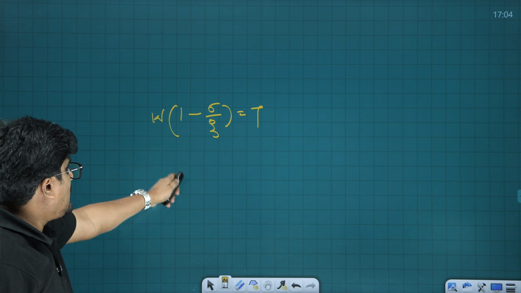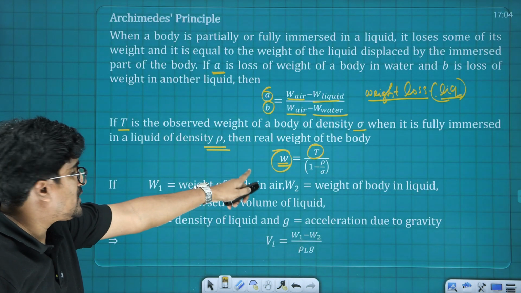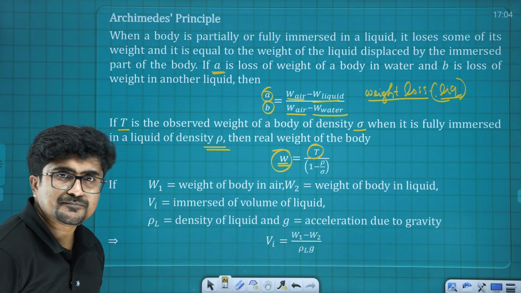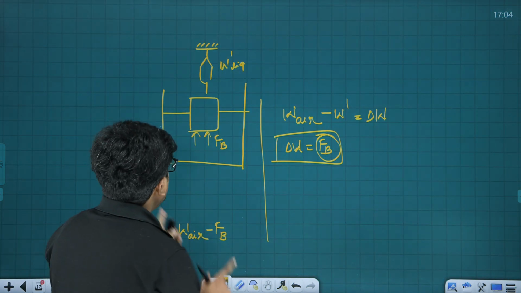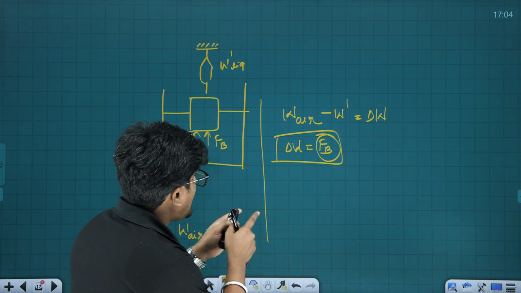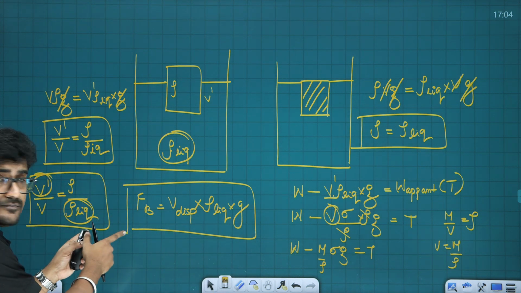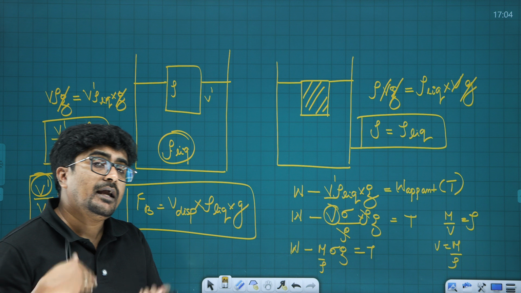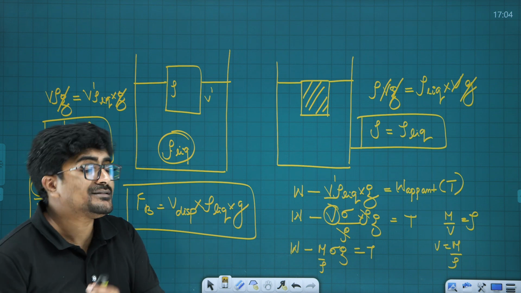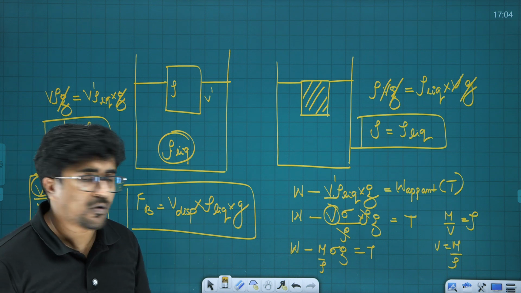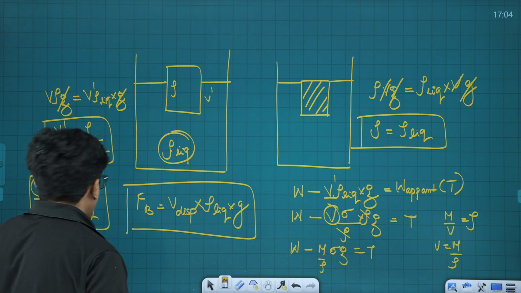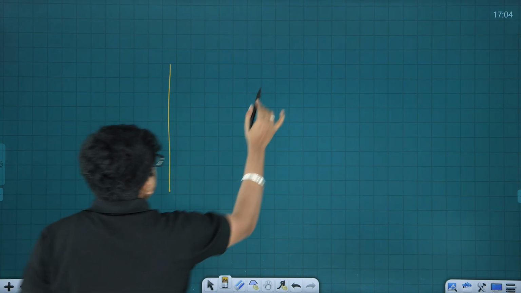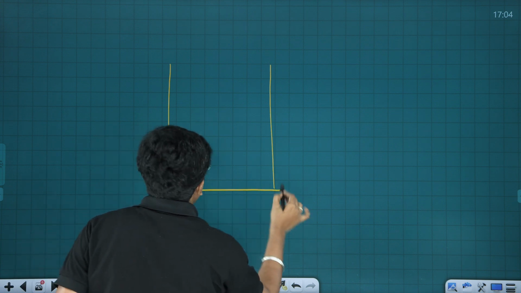That was that particular relation. It is very important, isn't it? So you can see W is equal to T divided by 1 minus sigma by rho. The same thing is arranged like this. So I explained what that standard relation is. Standard relation was this, and from that standard relation, whatever situations are given, in that way you can arrange the cases. Okay. One more case I want to tell you, that is, let me consider a case like this.